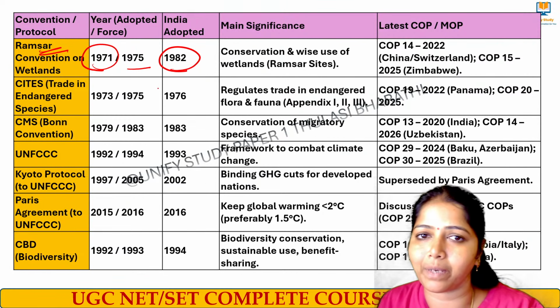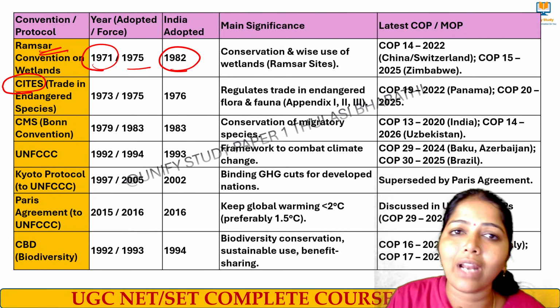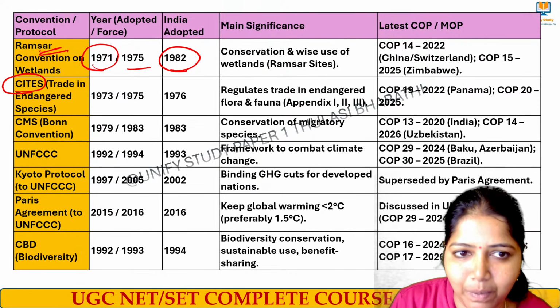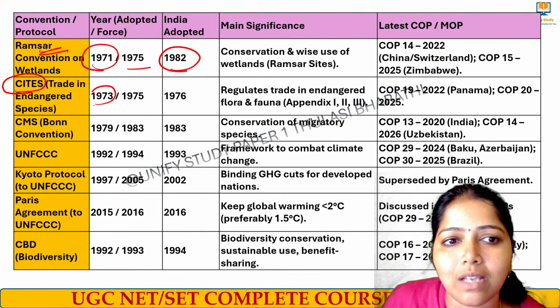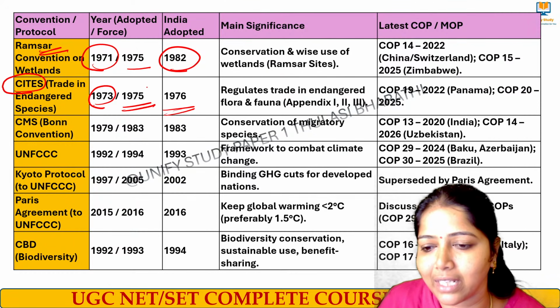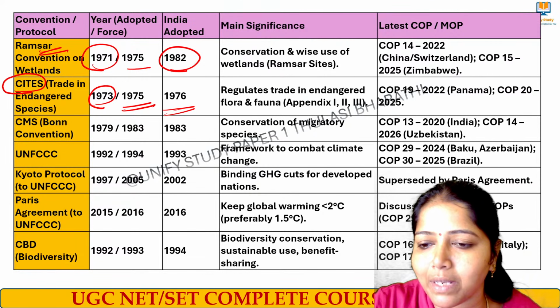In 1982 India adopted it. And then we have CITES, which is mainly for endangered species, to protect the endangered species. This particular protocol was started in 1973 and adopted in 1975. India became a part of it, adopting it in the year 1976. Very good. Thank you so much.